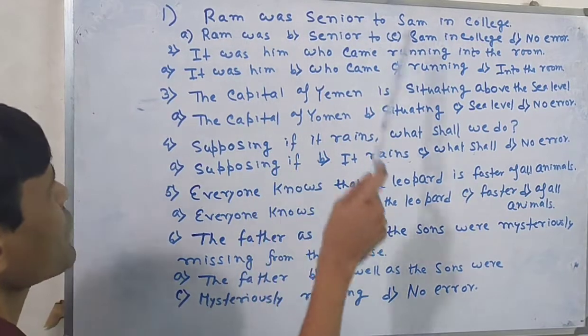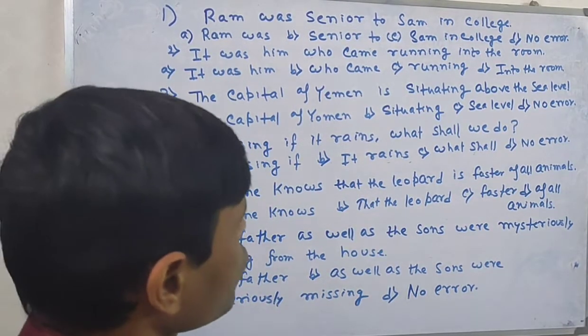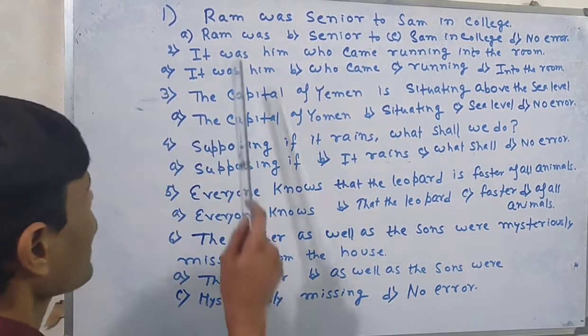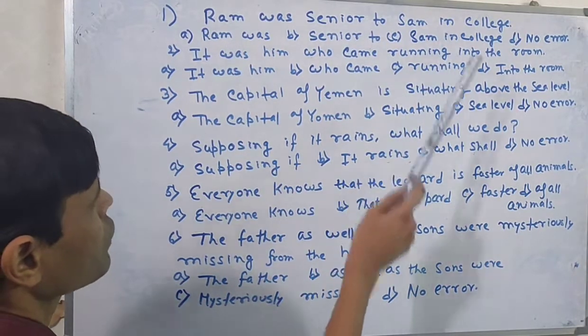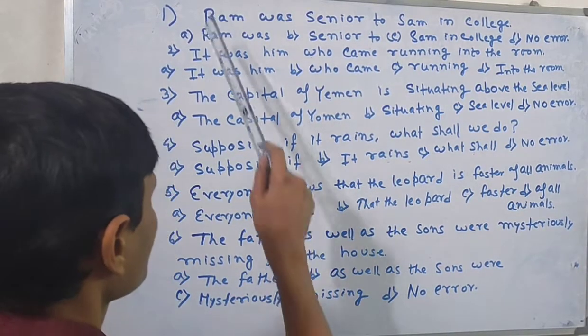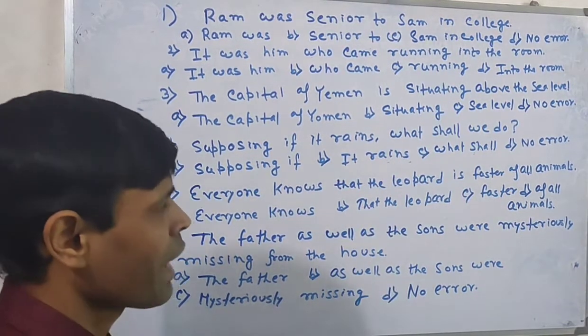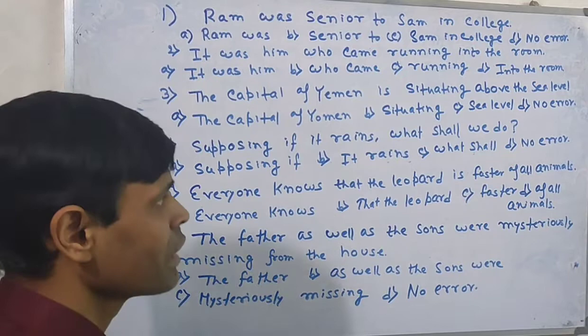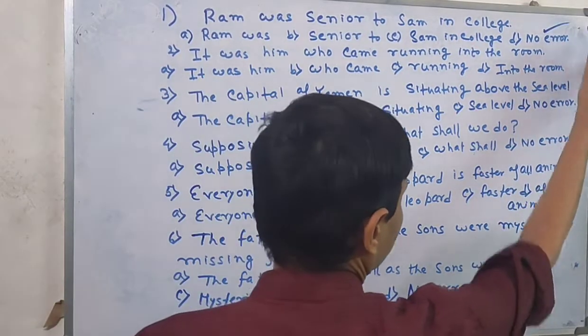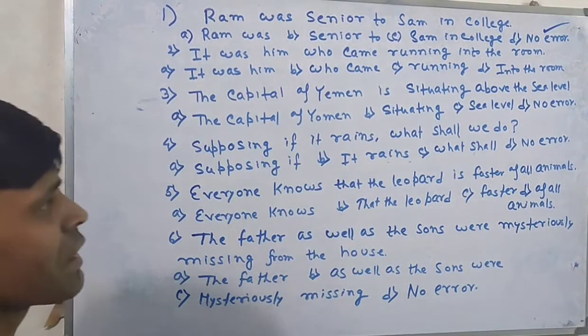So Ram was senior to Sam in college. If you go through the sentence properly, there is no error. So there is no mistake in Ram was senior to Sam in college. The right option will be B. This means this is the right option as there is no mistake in the sentence.